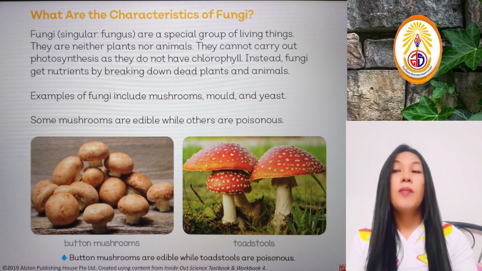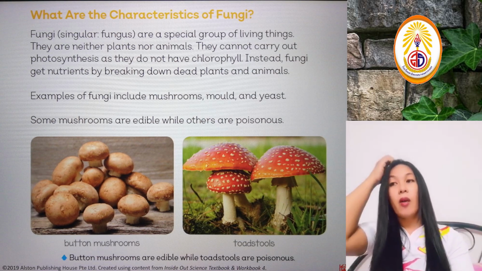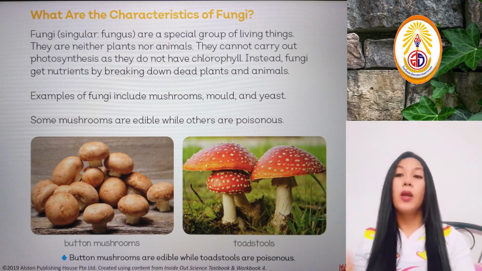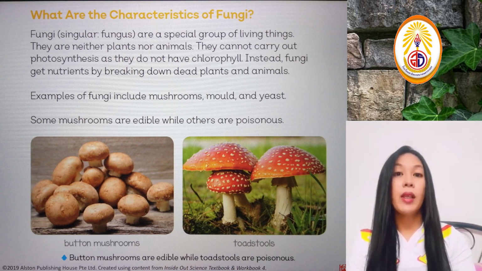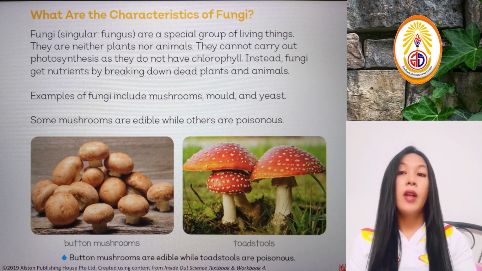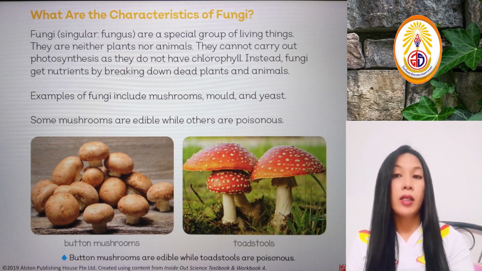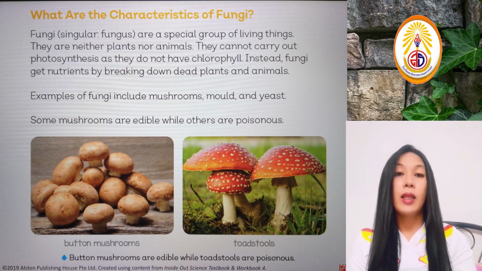Okay, so some mushrooms are both edible and poisonous. Now, edible means they can be eaten, while poisonous mushrooms are very dangerous and can cause death when you eat them.